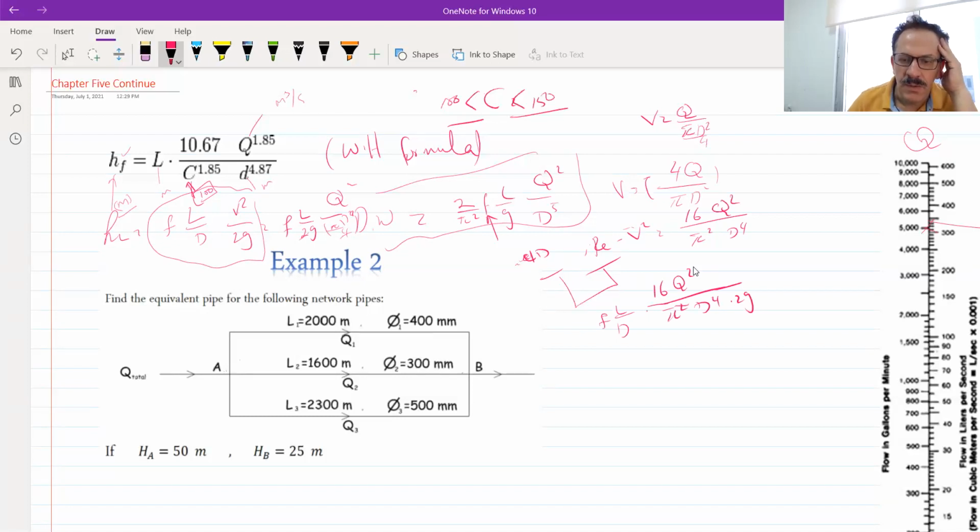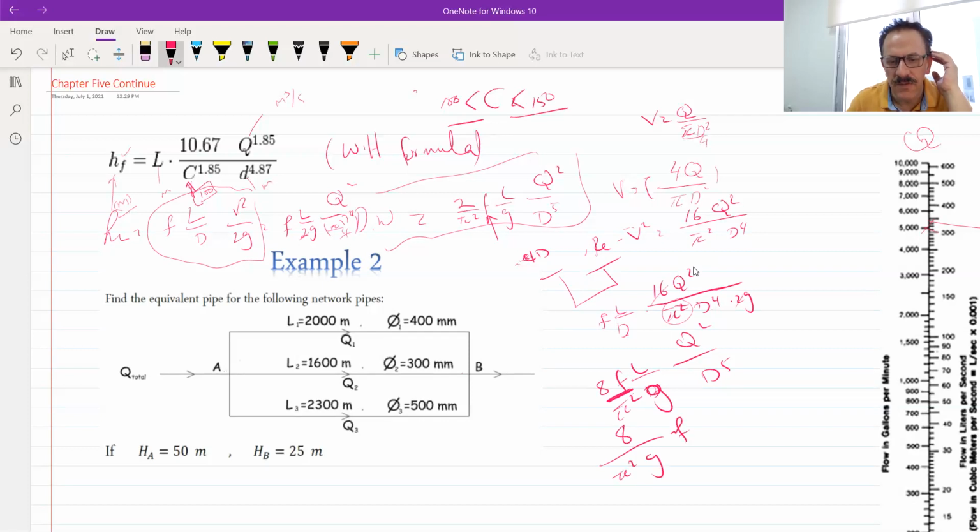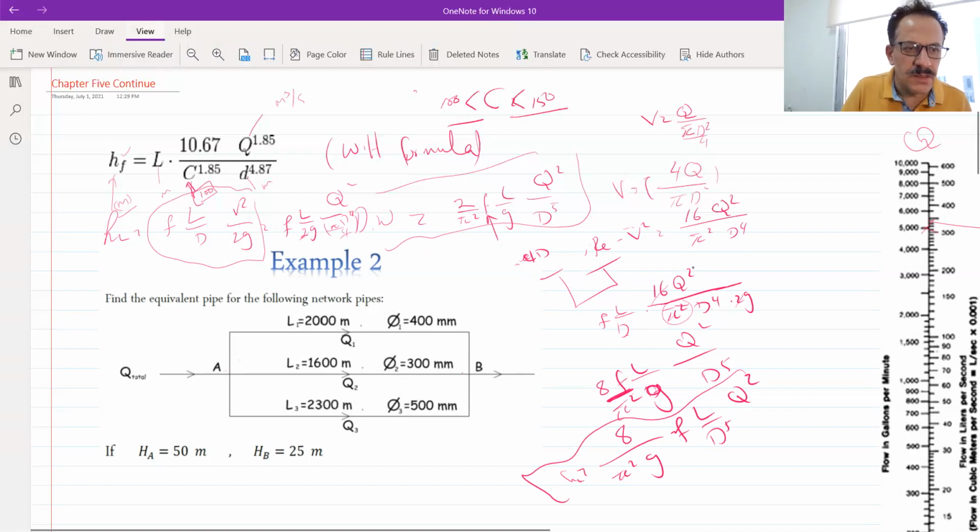What will happen? There will be 16, so this will be 8 f L over d power 5 g. This will be Q squared, and here we have pi squared. So 8 f L Q squared over pi squared g d power 5. This is also the head loss. You can use directly the normal one.